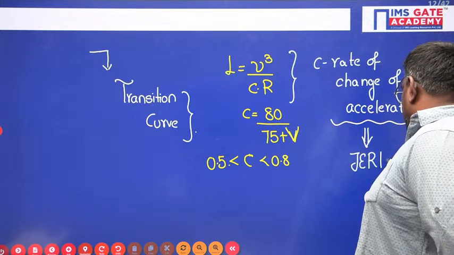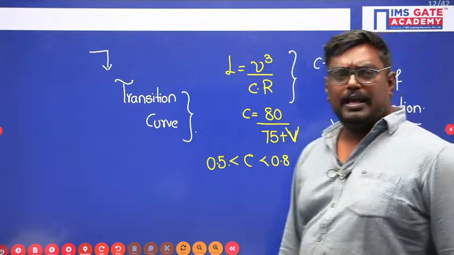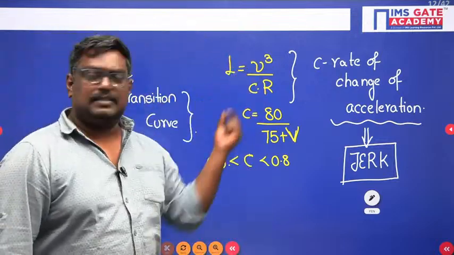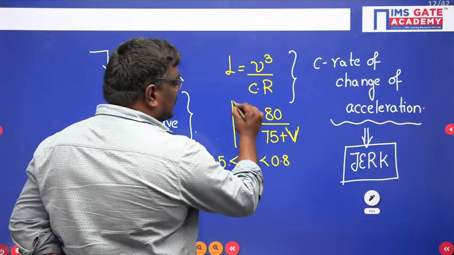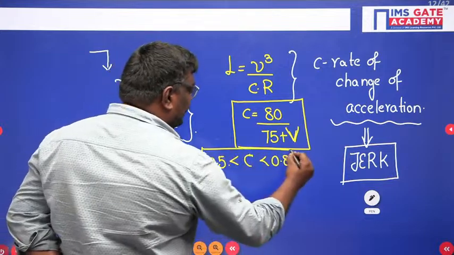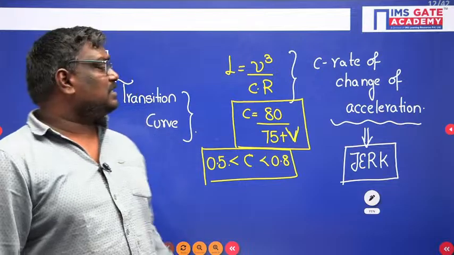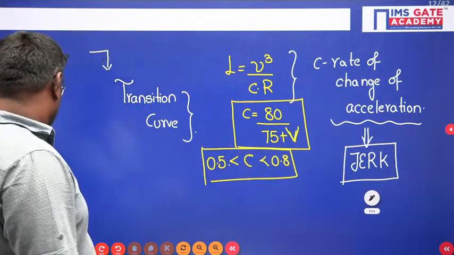Okay, here the length of the transition curve is given by the formula V cube upon CR, where C is 80 upon 75 plus V, and C can be taken as 0.5 to 0.8. Okay, sir. So this is the length of the transition curve based on the rate of change of acceleration.